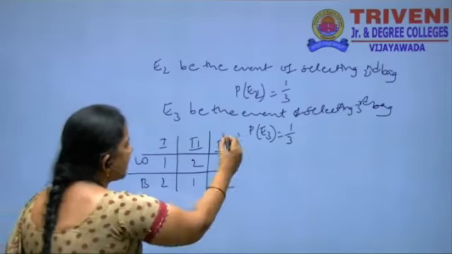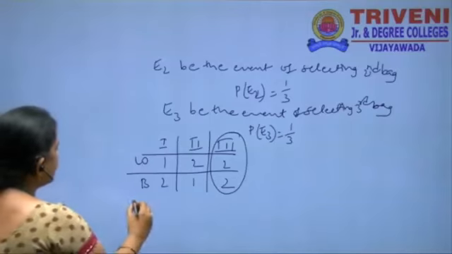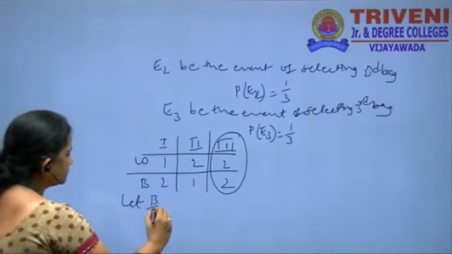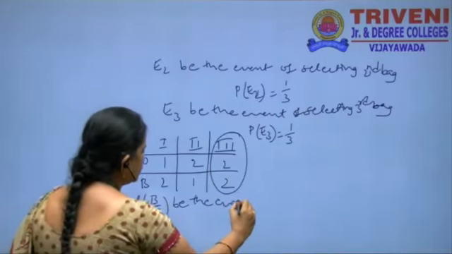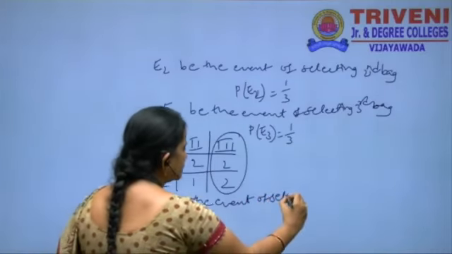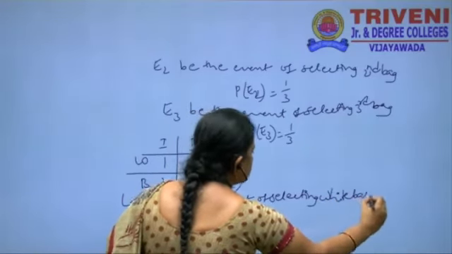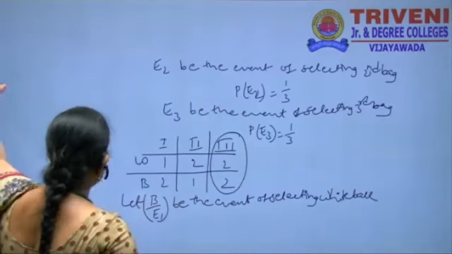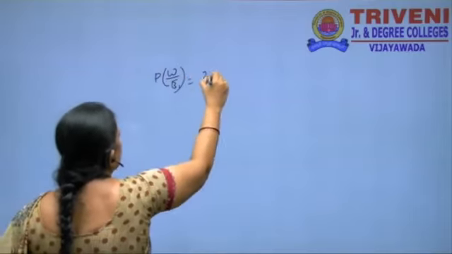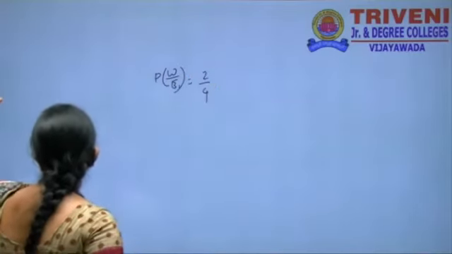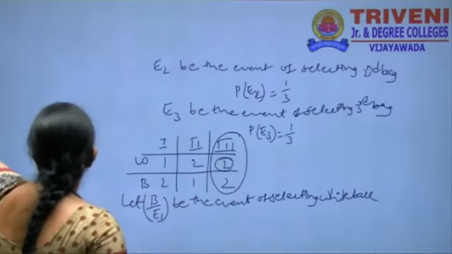We have selected the bag given that the ball is white. Let W by E1 be the event of selecting a white ball in the first bag: P of W by E1 is 2 by 4, since the total is 4.